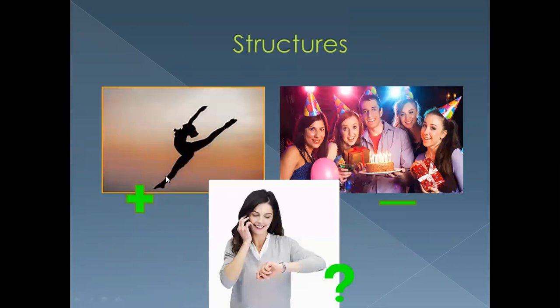So we have three different structures: the affirmative, the negative, and the interrogative. So for this picture, can you think of a sentence? What can she do? What is her ability? She can dance. And in this picture, can you think of a sentence? She cannot go to the party. In this case, it's a permission. It's being denied, okay?